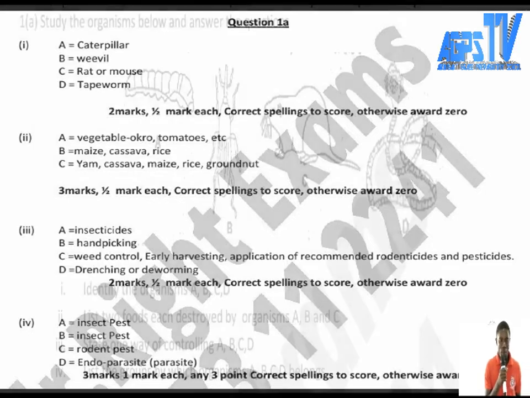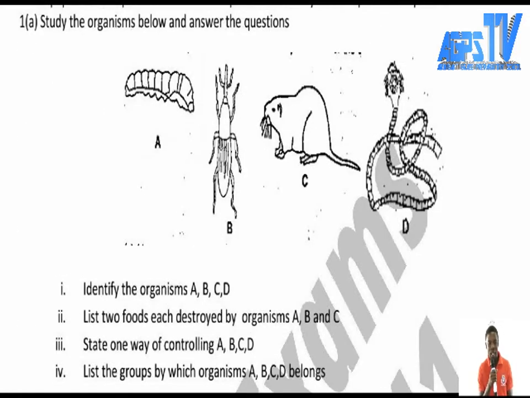Now, let's go to the question before we come back to the marking scheme. List 2 food, each destroyed by organism A, B, and C. So here, organism D is not part. So we are going to study the food. Now we have organism A, B, and C.